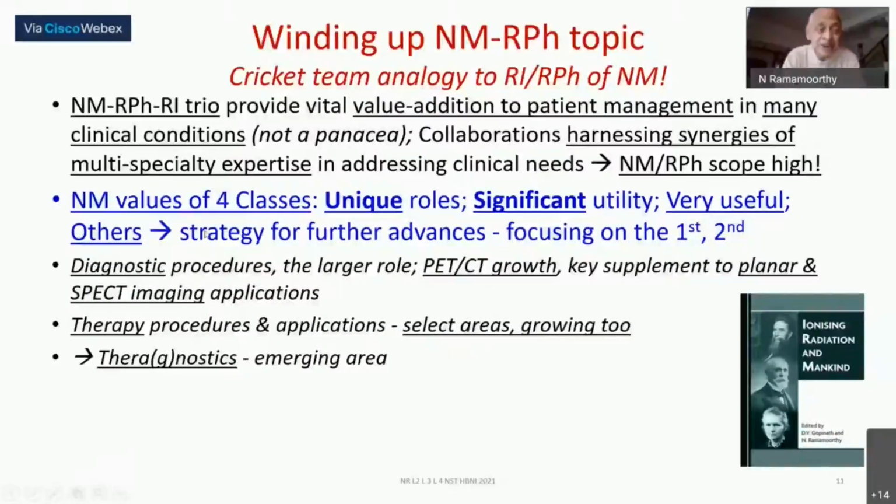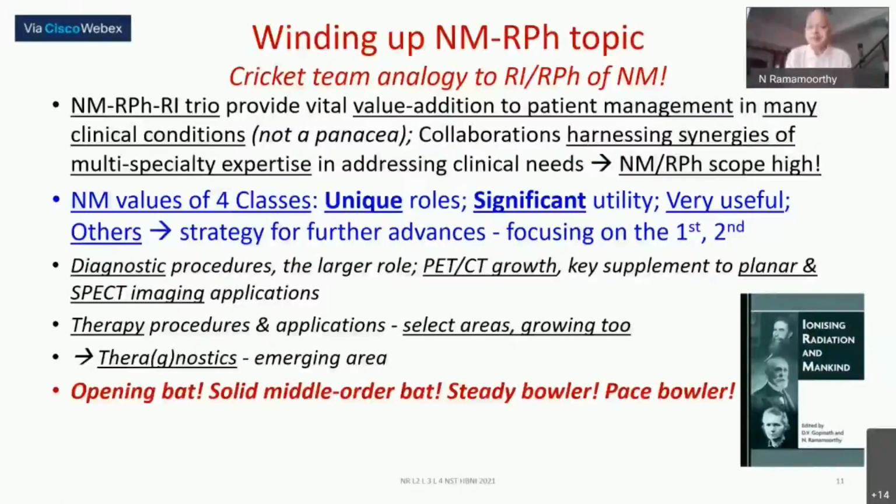And we do have this very huge number of diagnostic procedures: PET, CT, SPECT, and therapy, theranostics as they are emerging. This is the kind of overall summing up of it. The whole field, I take it like a cricket team. Right now, probably fluorine 18 is your great opener batsman. Fluorine 18 is the opening bat. Gallium 68 is the very important one-down batsman. But what is the solid middle order batsman? That is the technetium 99.